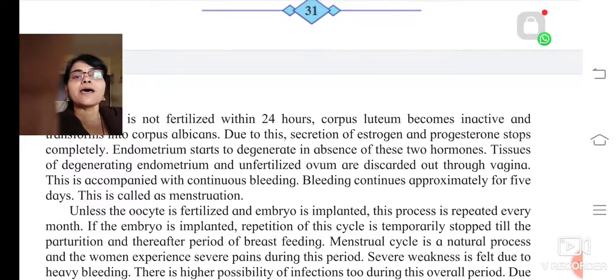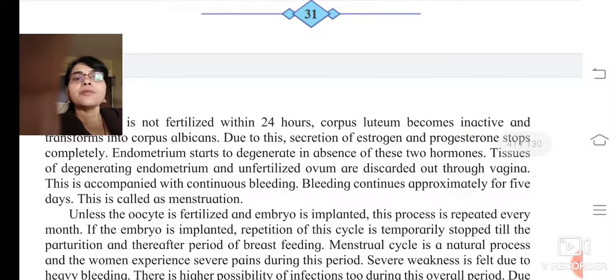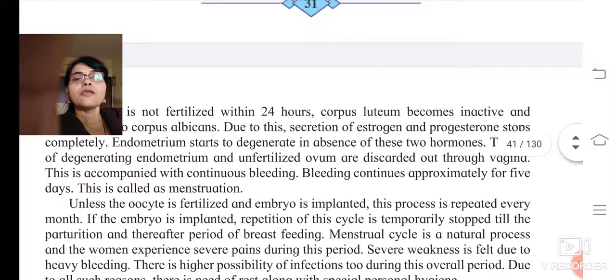So tissues of degenerating endometrium and unfertilized ovum are discarded out through the vagina. So what has happened? This endometrium degenerated. Why? Because the secretion of estrogen and progesterone has stopped completely, these two hormones which would have helped. Now, because the secretion of these two has stopped, the degenerating endometrium and unfertilized ovum cannot stay there, so it has to be thrown out, discarded out, correct? So it is discarded out through the vagina.